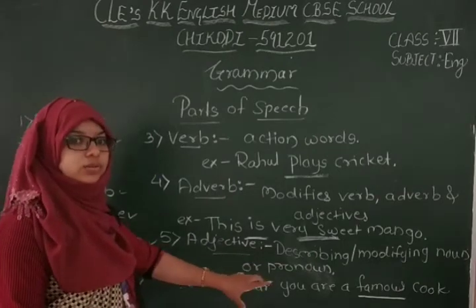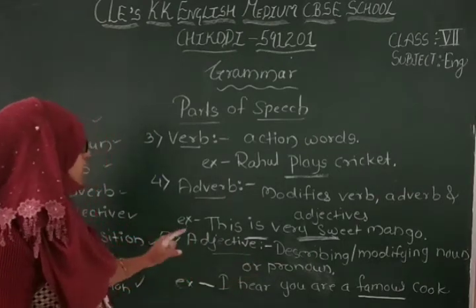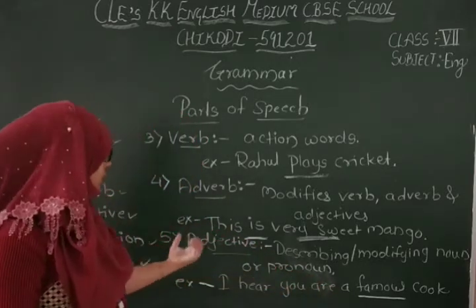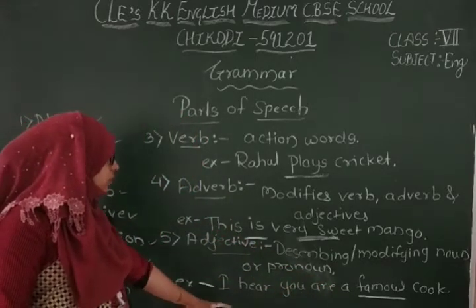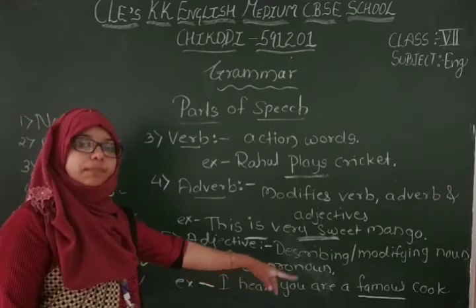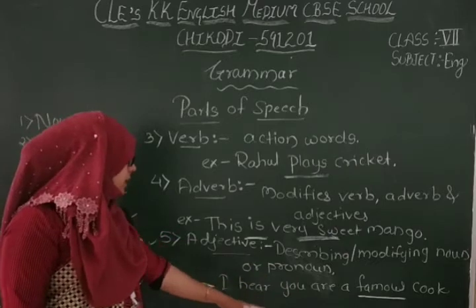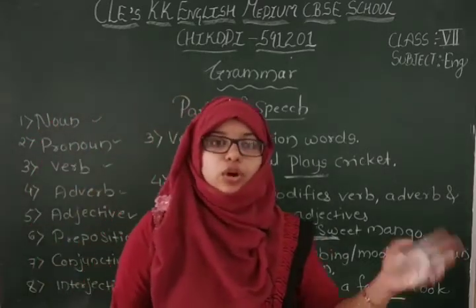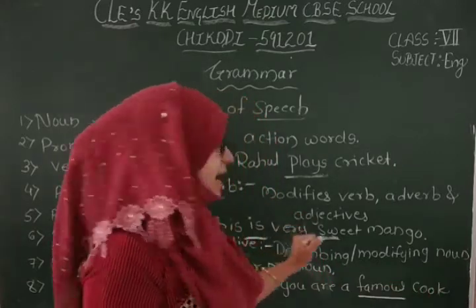I hear you are a cook. It is a simple sentence. But if I use famous, what will it do? It will describe that person, that cook, the noun or the pronoun. Got it? I hear you are a famous cook.